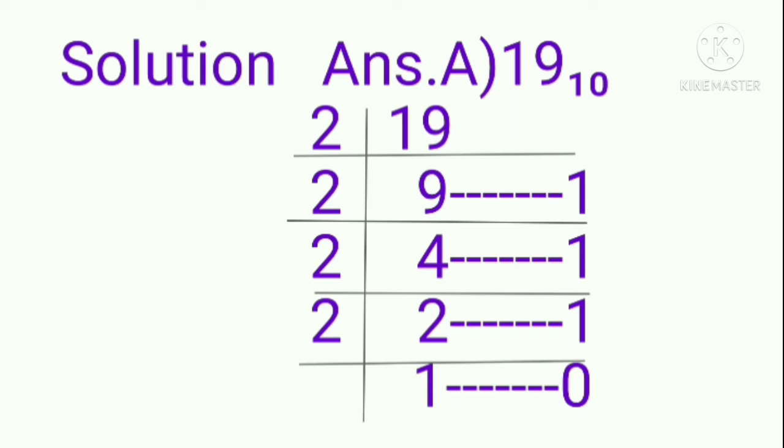Then 9 is divided by 2, we get 4 and remainder is 1. Then 4 is divided by 2, we get the remainder 0. Here it is wrongly printed as 1. Then 2 is divided by 2, we get 10. Hence the correct value is 10011 to the base 2.